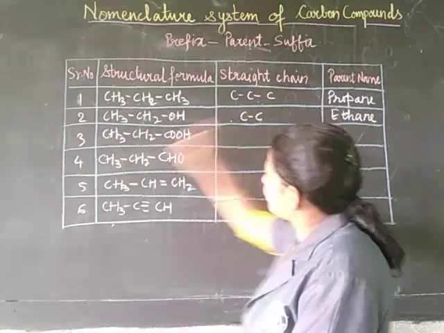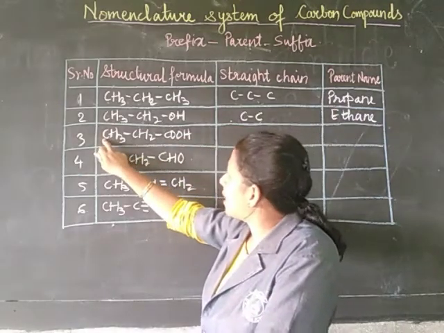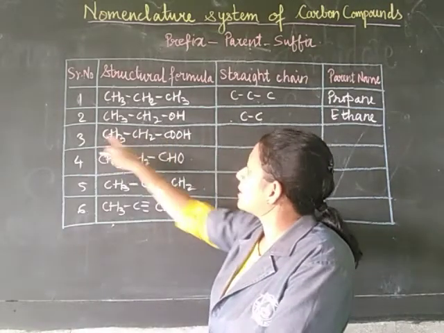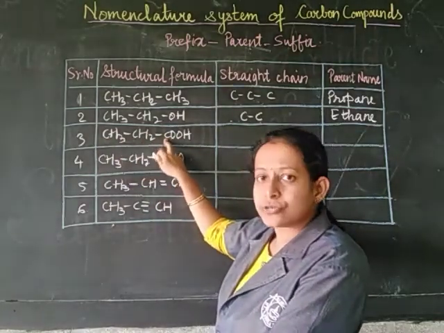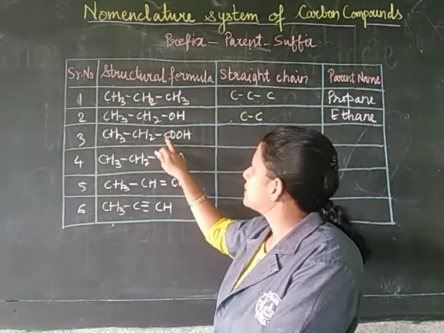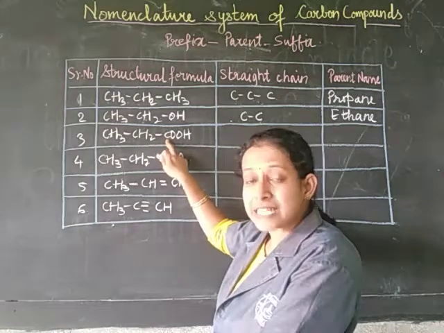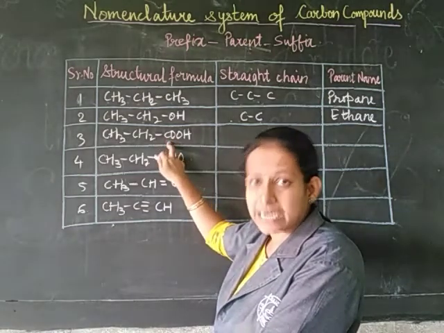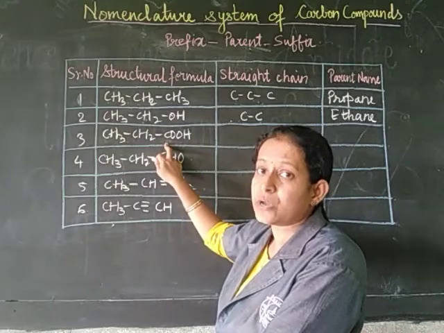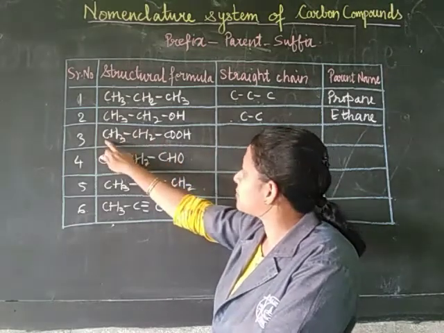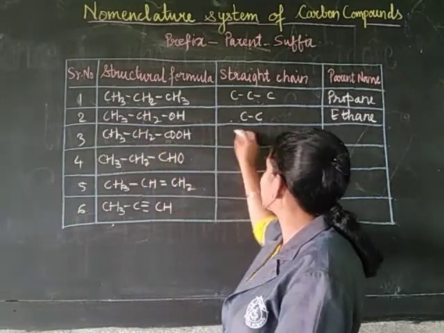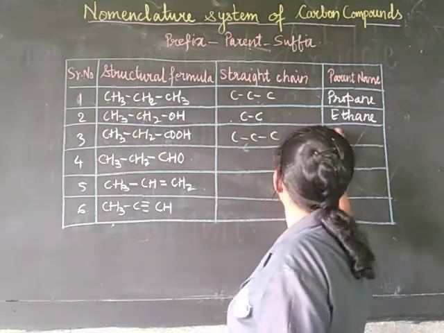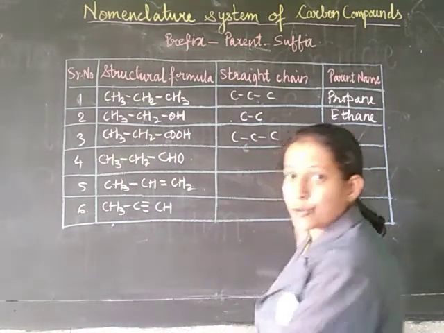So the carbon chain will have only 2 carbons, and therefore the parent name will be ethane. Then next one, if you see over here, 1, 2, 3. Though this is a functional group, since there is a carbon in it, you have to count that carbon also. So altogether there are 3 carbons, and again the parent name will be propane.